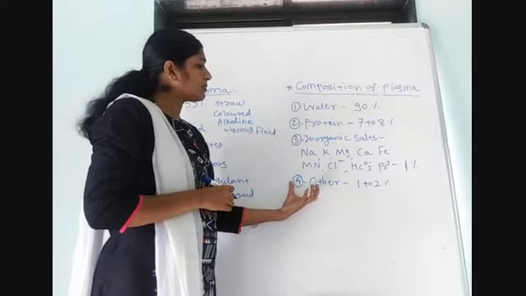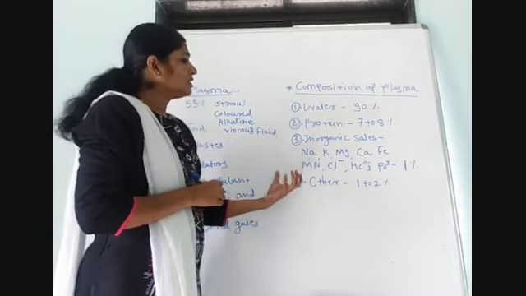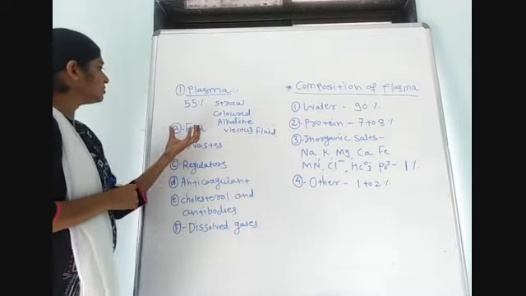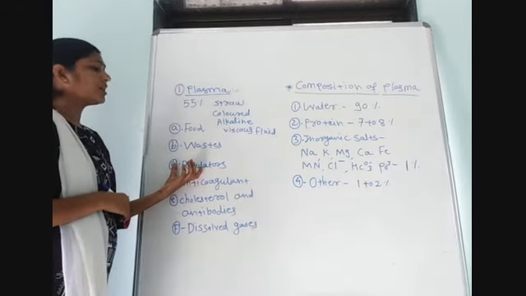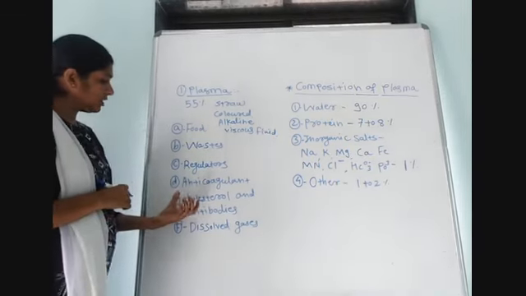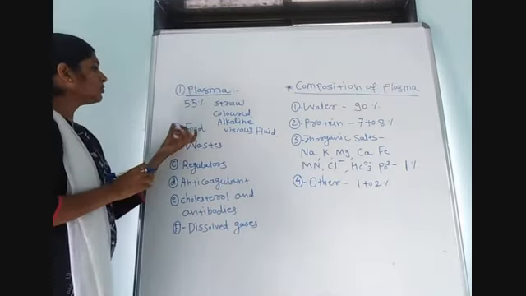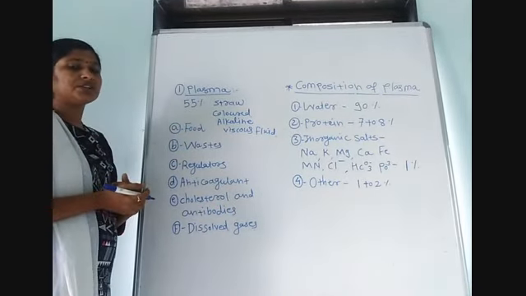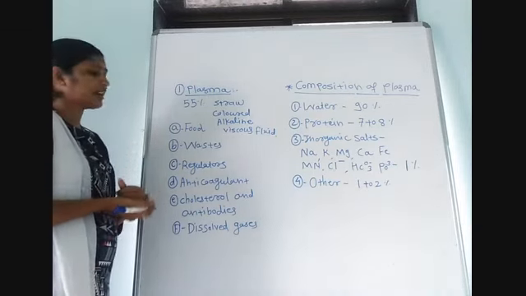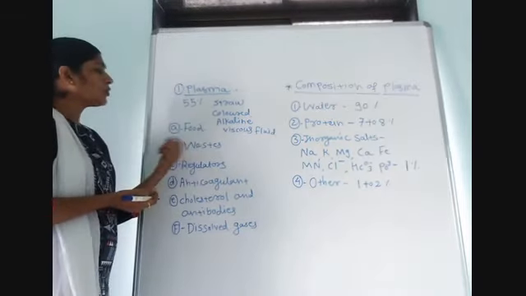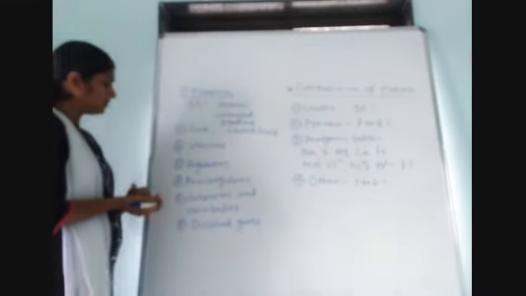And some other things are present about 1 to 2% in plasma. These other things are food material, waste, regulators, anticoagulants, cholesterol and antibodies, and dissolved gases. Food means amino acid, glucose, fatty acid or triglyceride. Waste materials are urea, uric acid or creatinine.